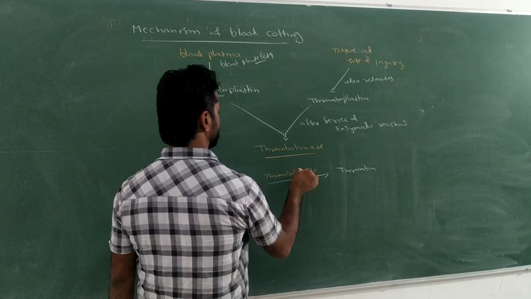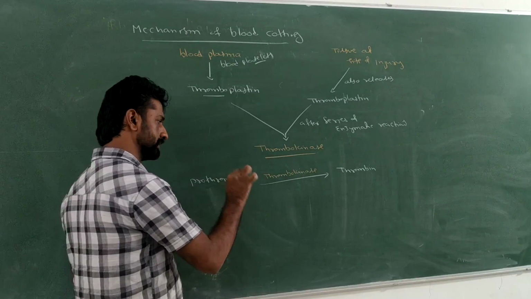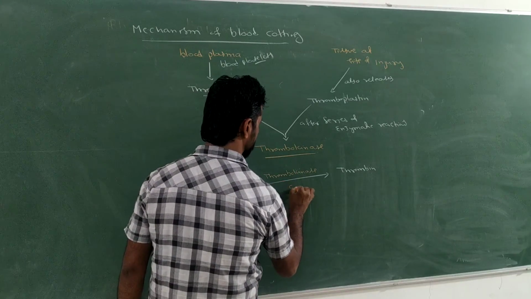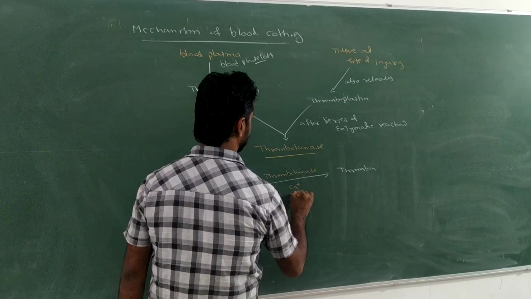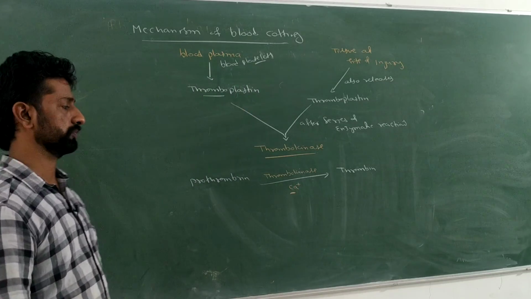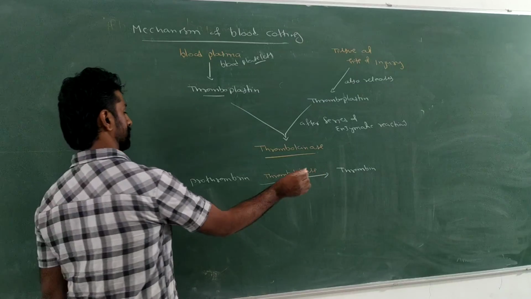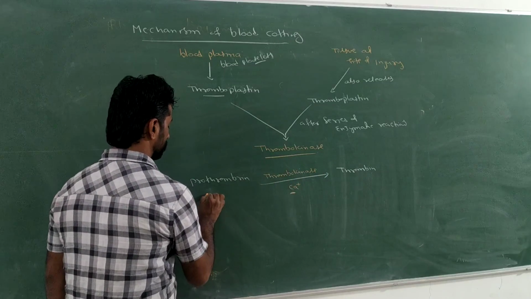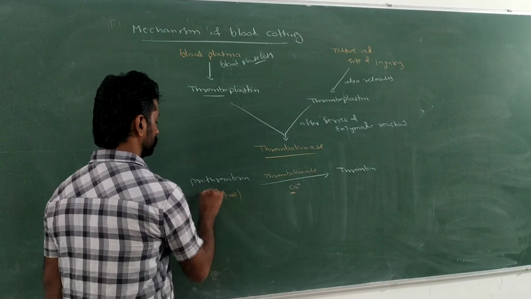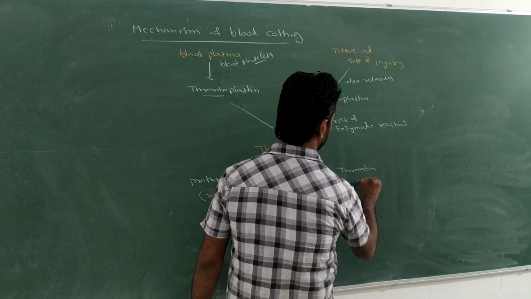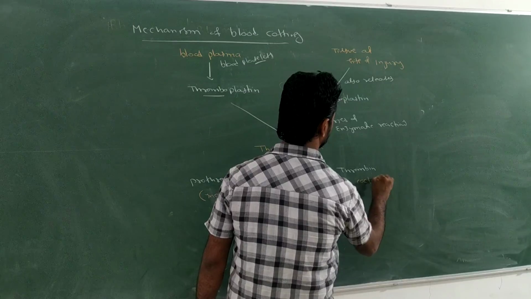And for the activation as well as catalyzing that reaction, it requires calcium ions. In the presence of calcium ions only, the thrombokinase gets activated and converts the inactive form of prothrombin into the active form of thrombin.